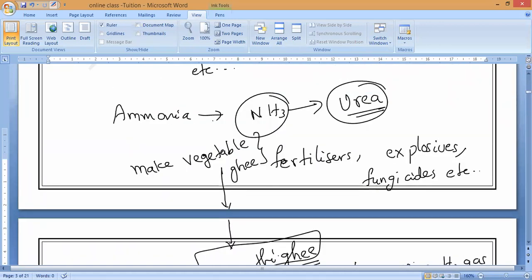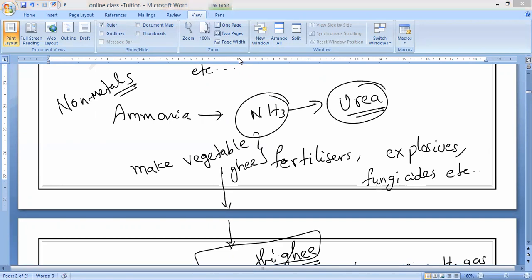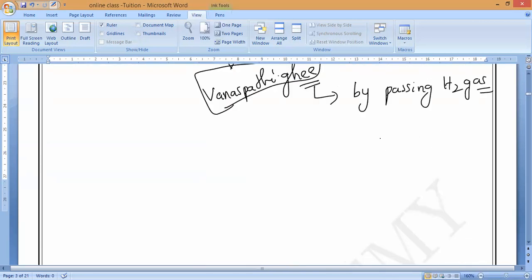In all of these we are using what, guys? We are using non-metals. That is why non-metals have a lot of importance. Now you can see this is all about the uses. Anybody having any doubt regarding this? Tell me. And the most important use, I should say, is acids.